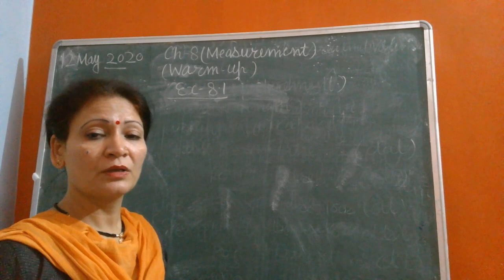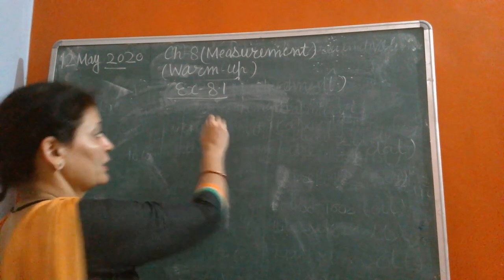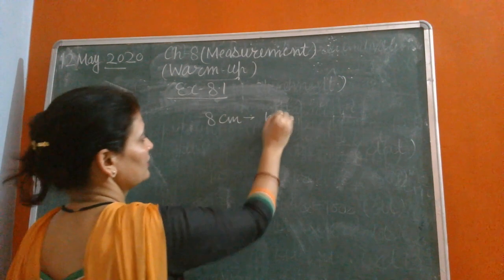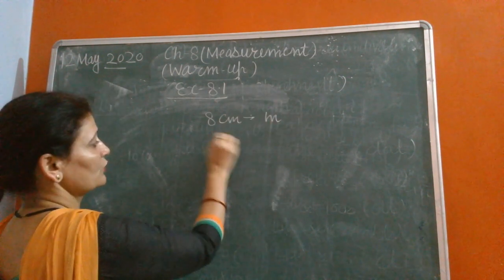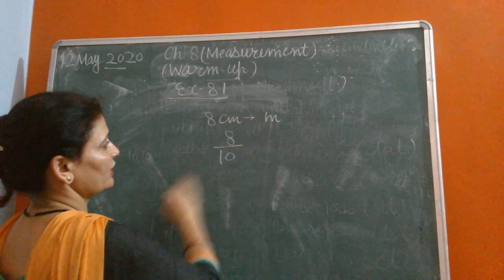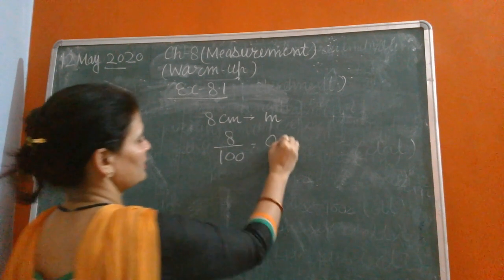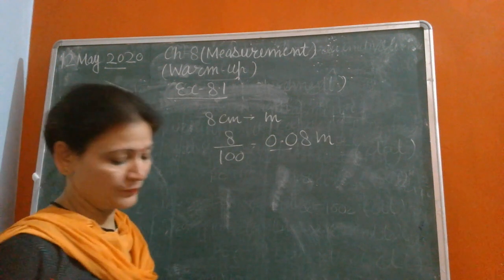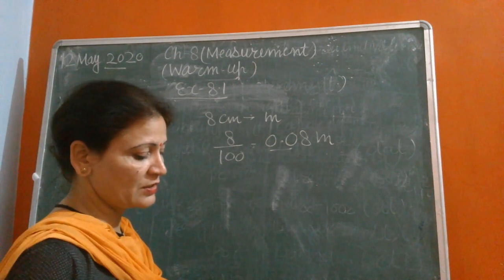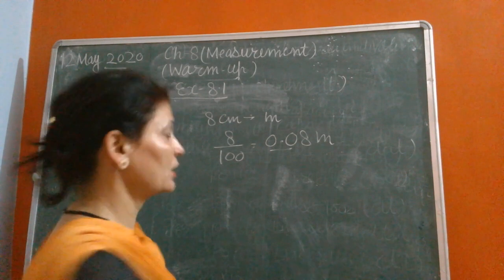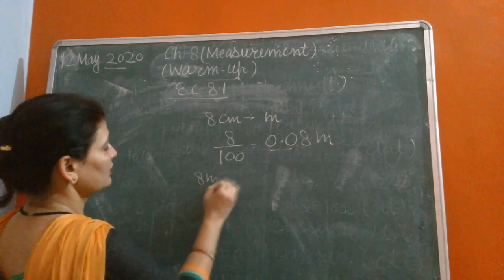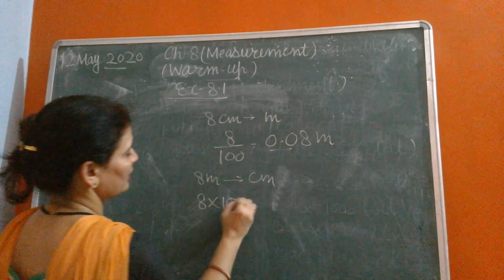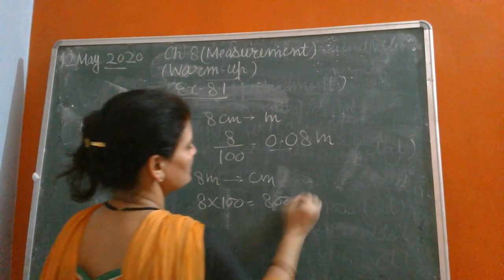If we change 8 centimeter into meter, we will do 8 divided by 100, and the answer will be 0.08. Now, to change a bigger unit to a smaller unit, if we change 8 meter into centimeter, 8 multiplied by 100 equals 800 centimeter.